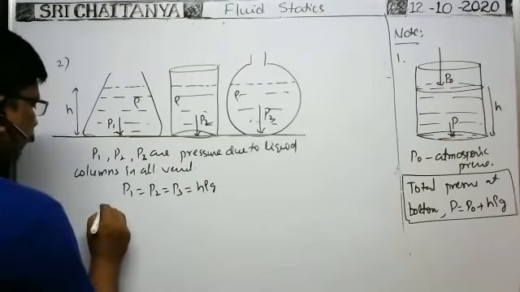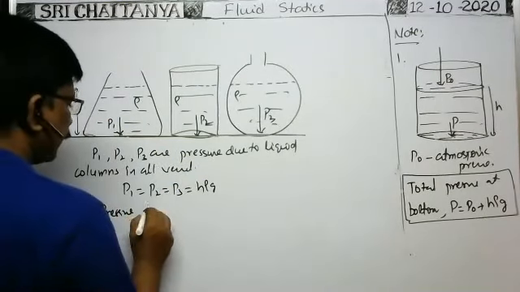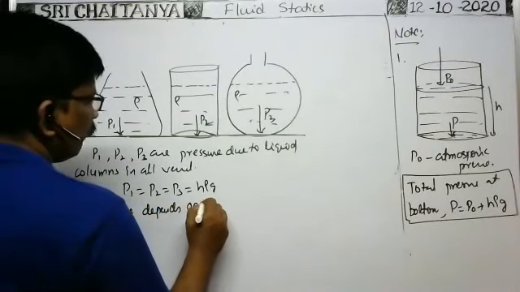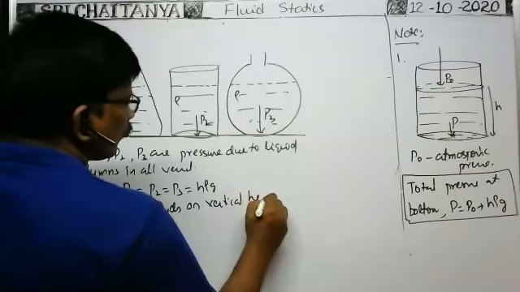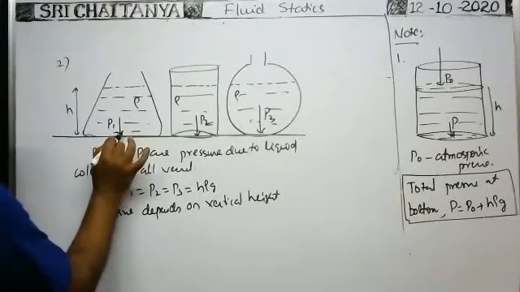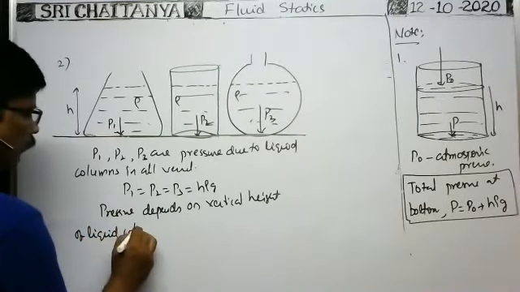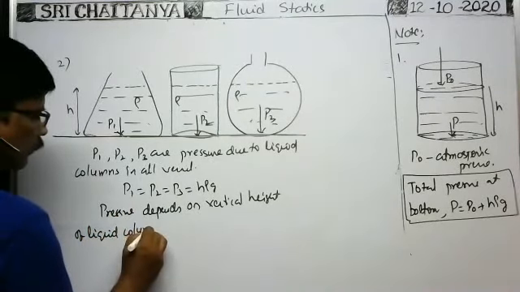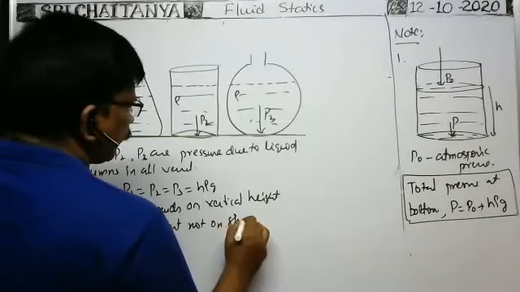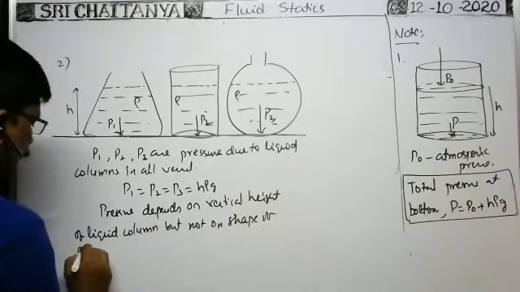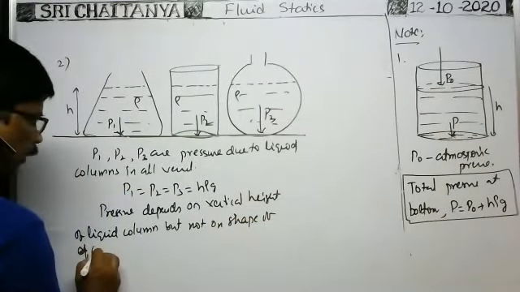So from this it is clear that pressure depends on the vertical height of the liquid column, from that point where pressure is to be determined, but not on the shape of the container. It is called hydrostatic paradox.